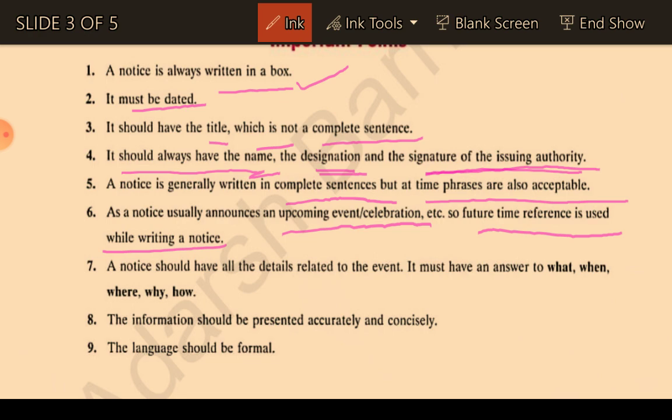Next, the notice should have all the details related to the event. It must have the answers to what, when, where, why, and how.